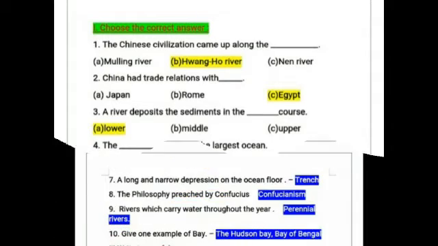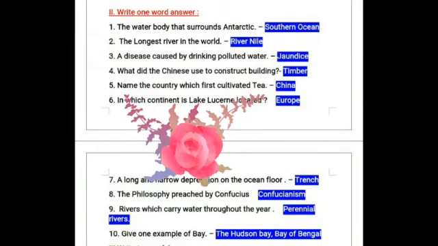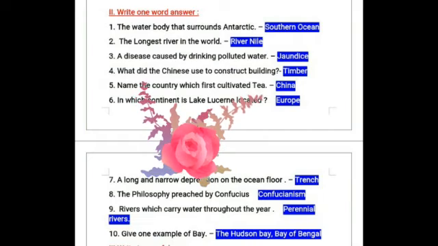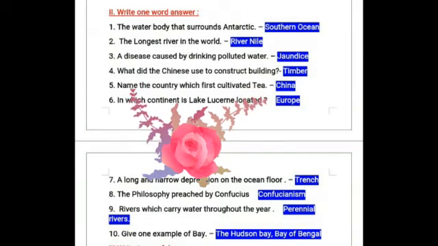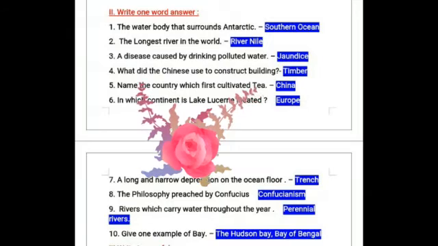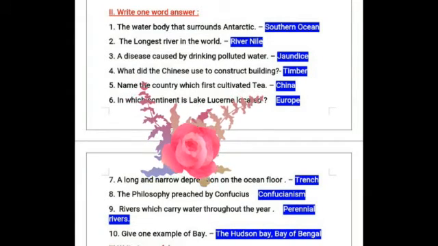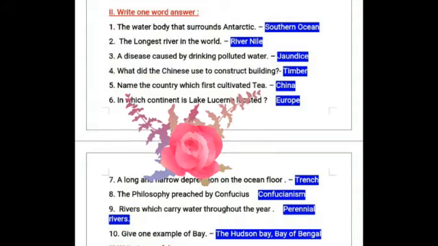Okay. So, next Roman letter is write one word answer. The water body that surrounds Antarctic. What is the name of the ocean? It is Southern Ocean. Next, the longest river in the world. It is River Nile. Next one, a disease caused by drinking polluted water. Any disease you can write. Okay, jaundice. So, next one, what did the Chinese use to construct buildings? They use timber. Name the country which first cultivated tea. Yes, obviously it is China.